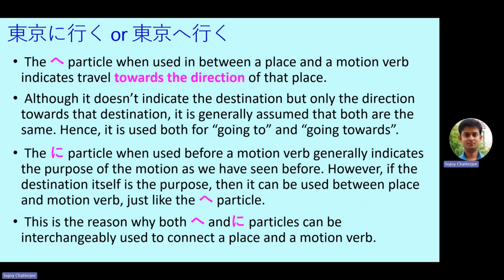That means Tokyo e ikimasu now becomes Tokyo ni ikimasu because I am going to Tokyo for a certain reason. So Tokyo is my destination and I am going there for a certain reason. Although the reason is not exclusively or specifically mentioned, that is understood. And this is the reason why both e and ni particles can be interchangeably used to connect a place and a motion verb. So in conversational Japanese, you can use both ni and e particles to connect a place with the motion verb.